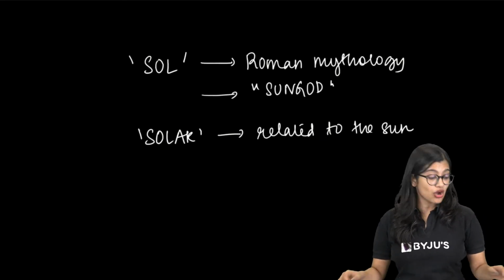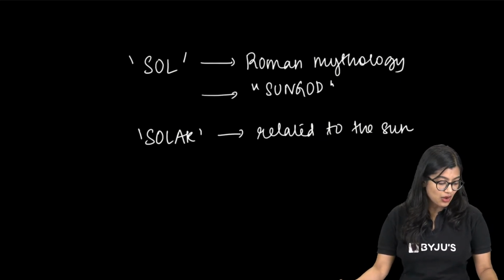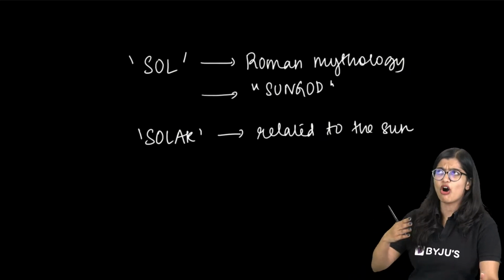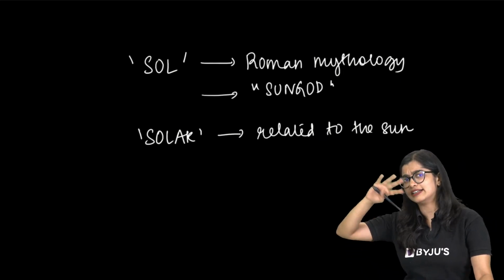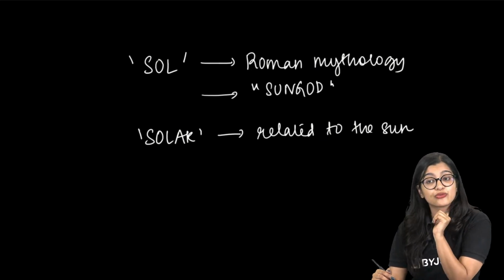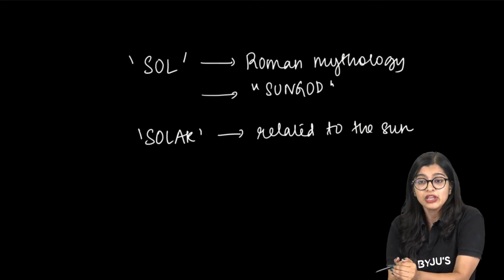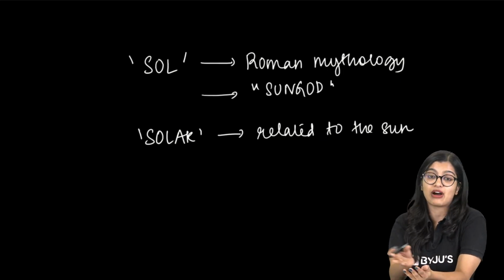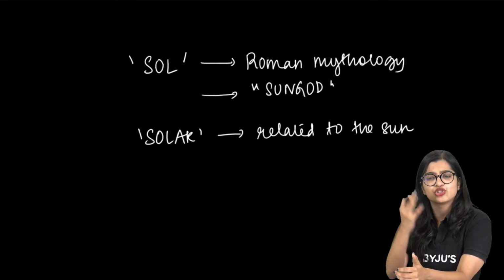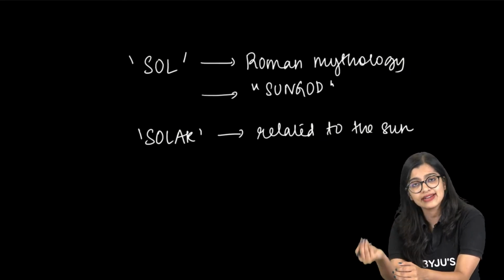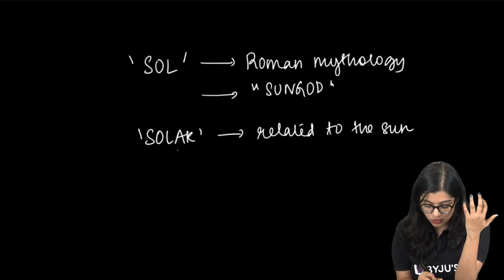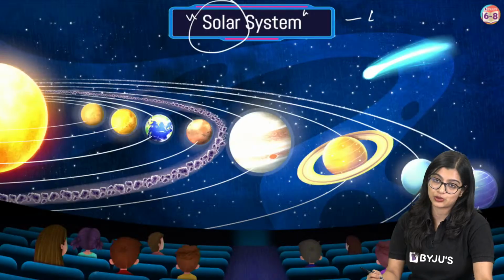So how many of you are clear now? Of course, the formation of the solar system and the formation of planets is a different story altogether. We don't have a conclusive story; people are still trying to figure out a lot of things. For some things we have hard facts, but for many other things we are still learning. Not that the sun is mother and father and all. It's just that the word Sol means sun god, and in various customs, traditions and religions we worship the sun, which is why solar is related to the sun.